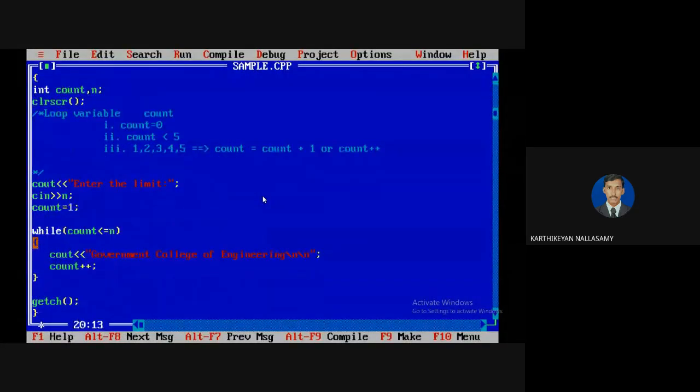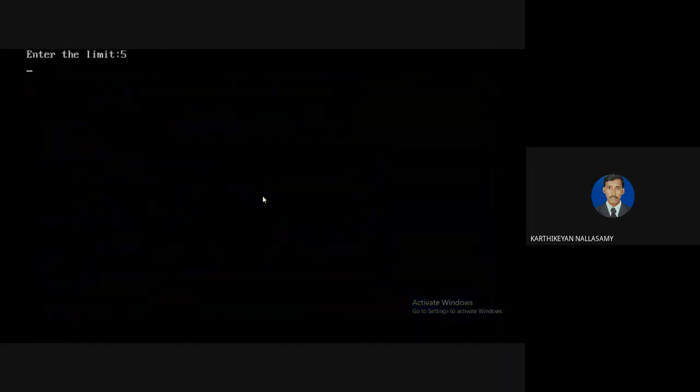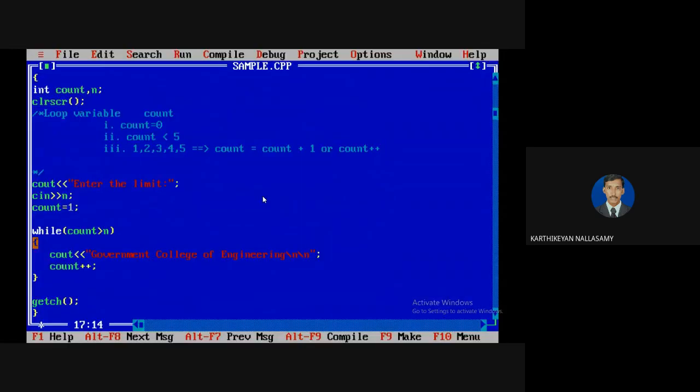And the next thing is count plus plus. For example, we know that if the initialization does not take place, then it's a problem. And also if the condition is not set correctly, for example, I'm going to set greater than n, unfortunately I get a wrong answer, a wrong condition. I'm going to say the condition is n, so the condition is always false. So the condition is very, very important. Always the lower limit is less than or equal to the upper limit. That is a very easy way.